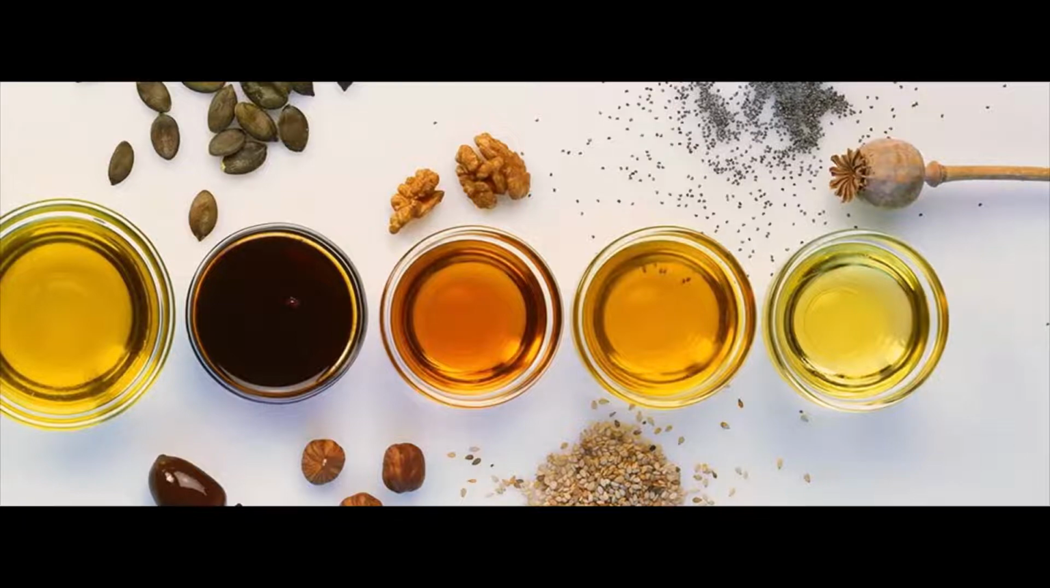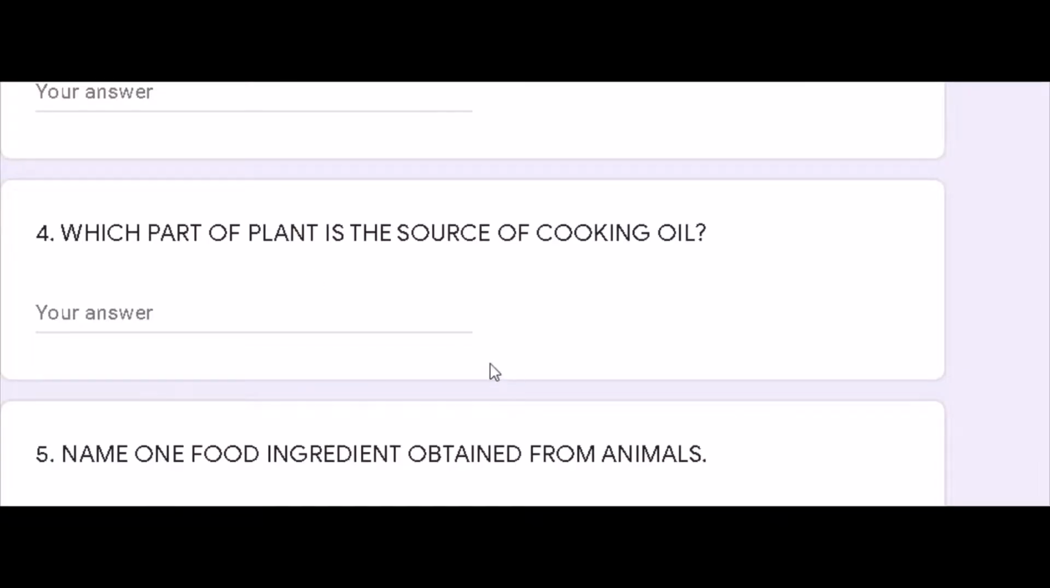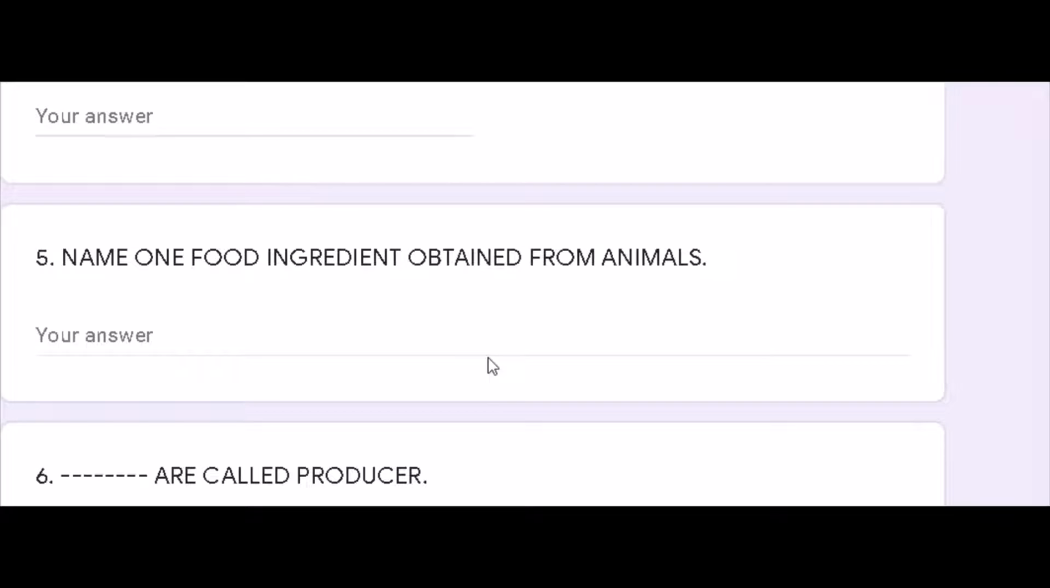So next, moving to the next question. Name one food ingredient obtained from animal. Here it is also specified that it is obtained from animal. Now the source is different. So any food ingredient which we obtain from animals we can write here, like milk, butter, cheese, right? Any food ingredient that we obtain from animals we can write here.